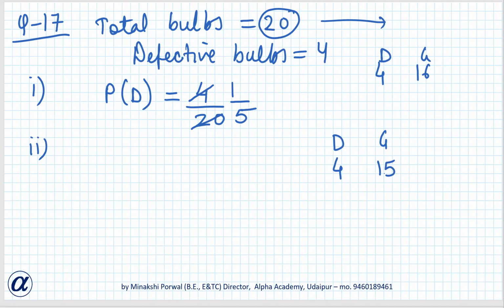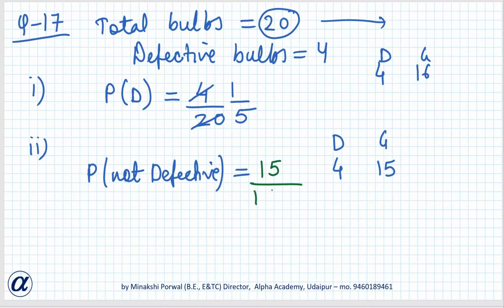Okay, now one bulb is drawn from the rest. What is the probability that the bulb is not defective? That means we have to find the probability that the bulb is a good one. So for not defective, the number of favorable cases is 15 and the total number of cases is 15 plus 4. So it will be 15 by 19.